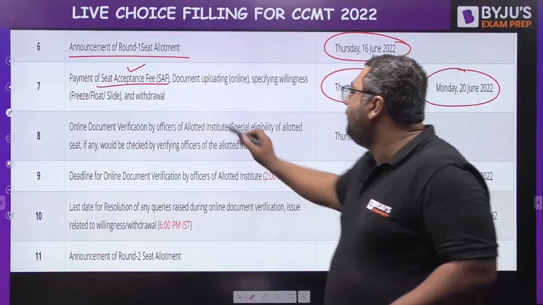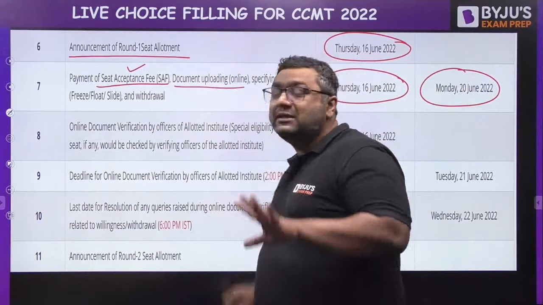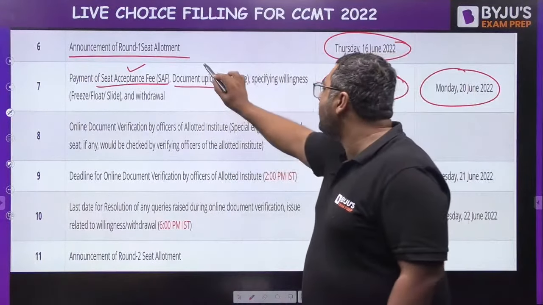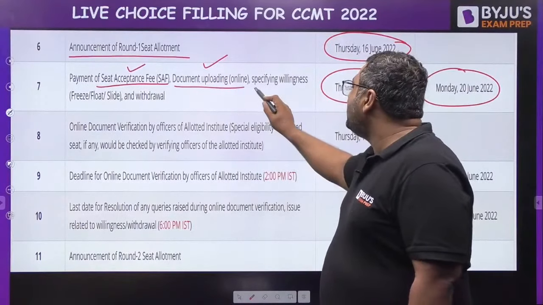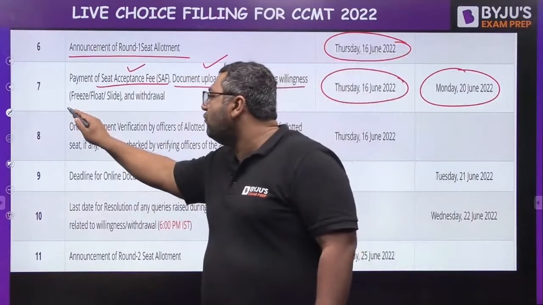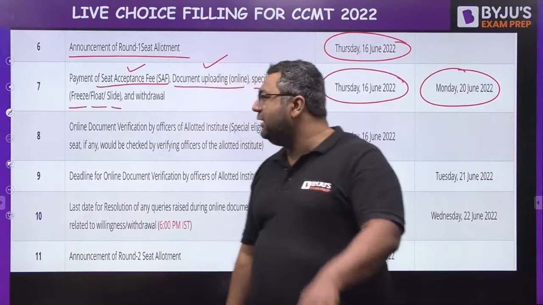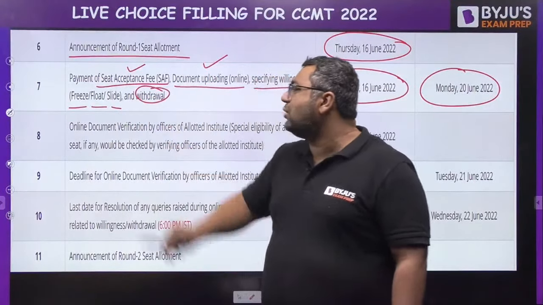And then my dear, you will be uploading the documents. Once you get the seat, only then are you going to upload the documents. And after uploading the documents, you will be specifying the willingness, whether you want to freeze, float or slide. I already told you the meaning of them, or you can withdraw also at any stage.